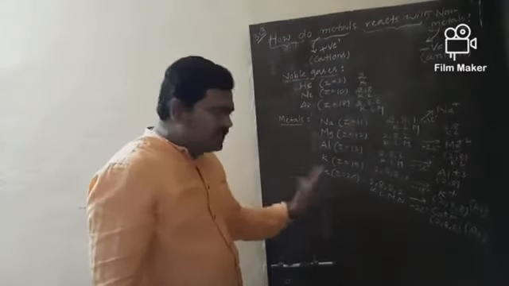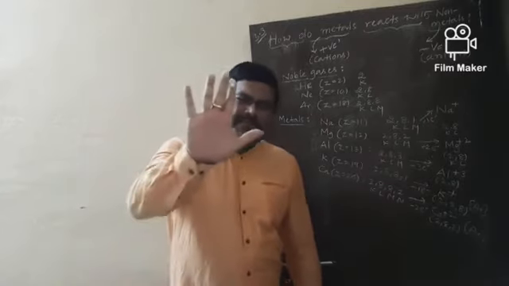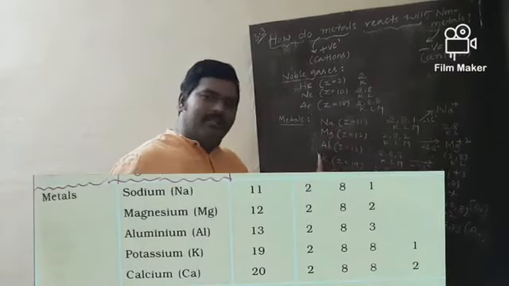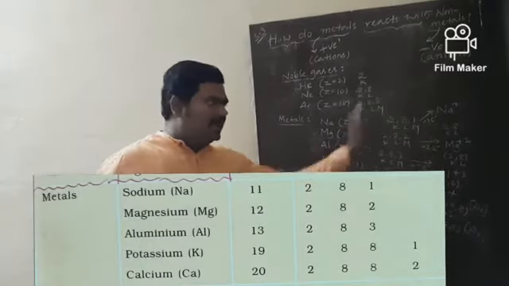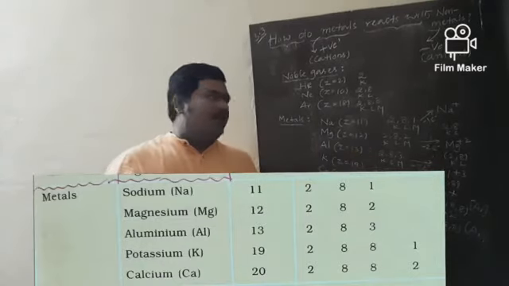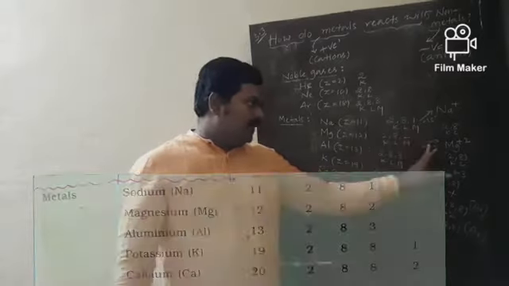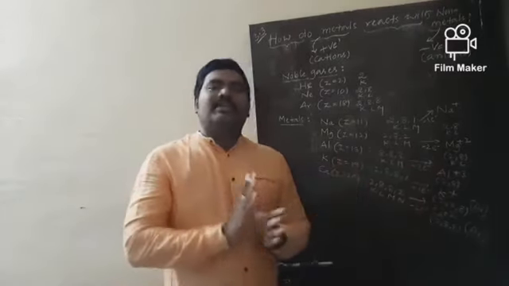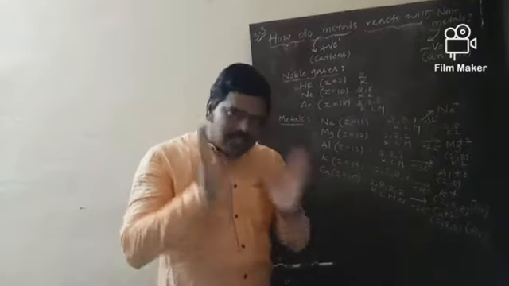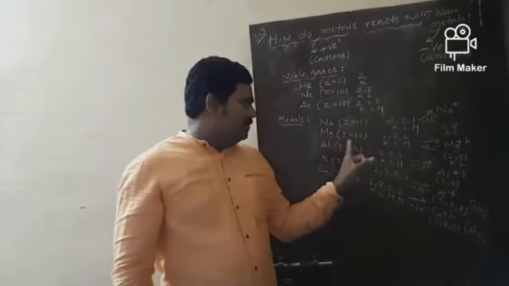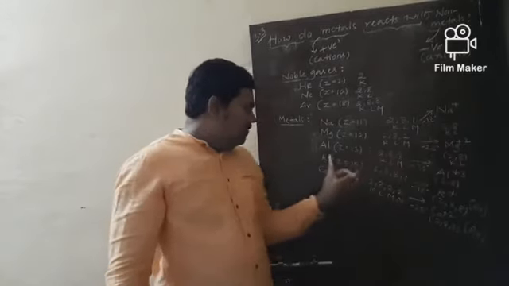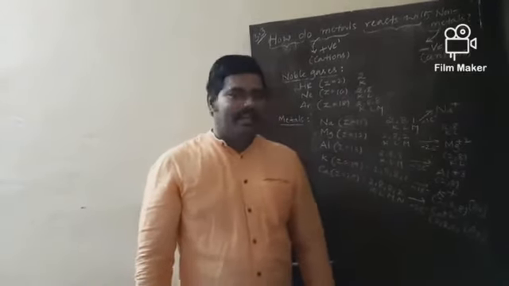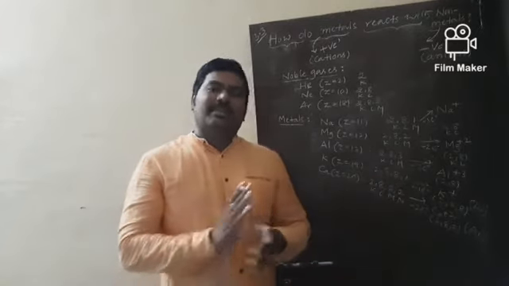So, in this way, all the 5 mentioned metals, sodium, magnesium, aluminum, potassium, calcium, would attain stability by losing 1 electron, 2 electrons, 3 electrons, 1 electron and 2 electrons respectively. The nearest noble gas to sodium, magnesium and aluminum is neon; for potassium and calcium it is argon. In that way, these metals would attain stability.